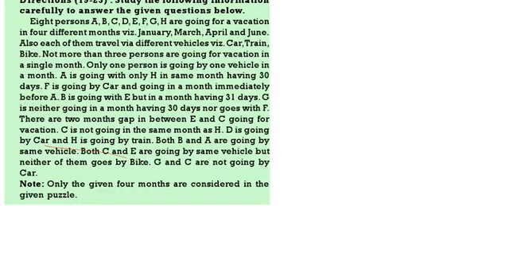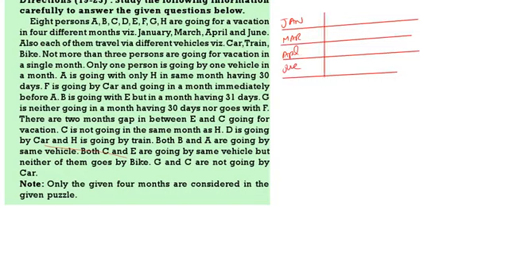All of you draw one 4-column table. So you see here, there are months January, April, March, June. These are the months given. January, March, April, June. In January we will be having 31 days. March also 31 days. April 30 days. June 30 days. And we are having three modes of transport: car, train, bike. See, first one is car, next one is train, next one should be bike.